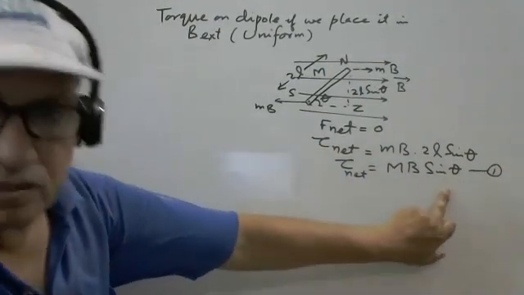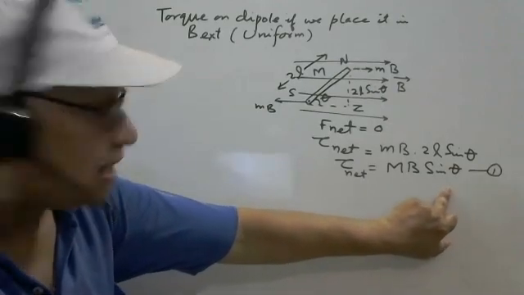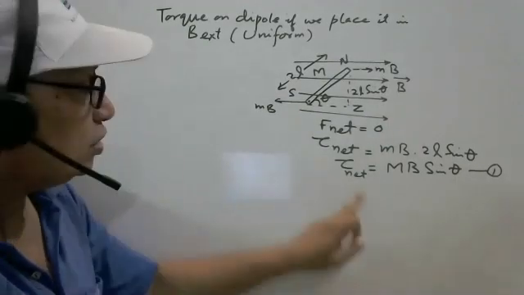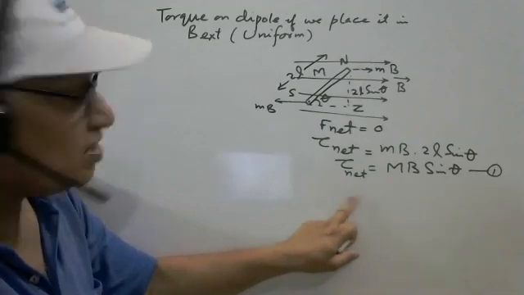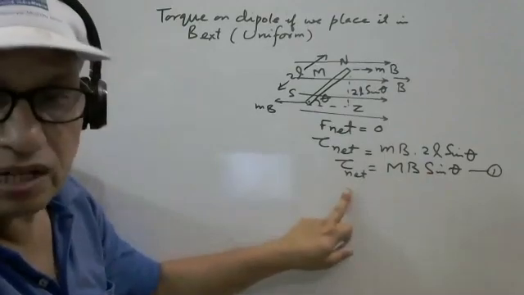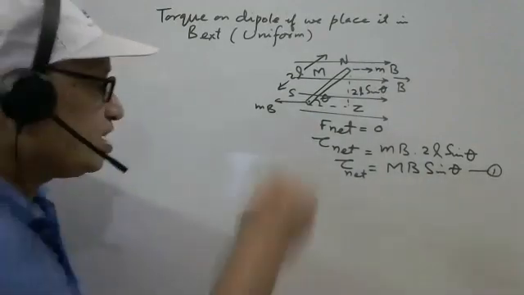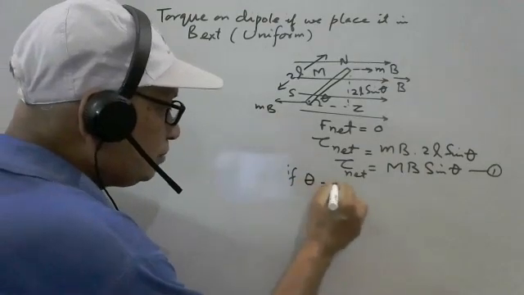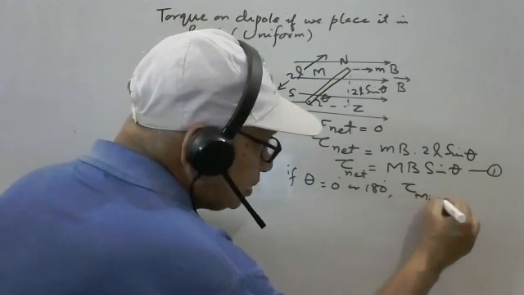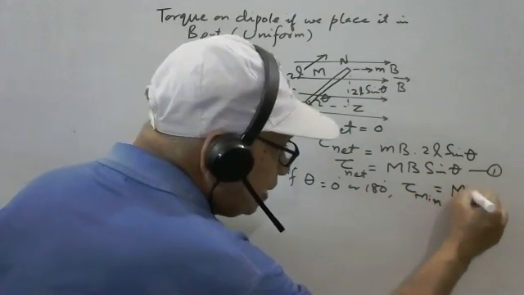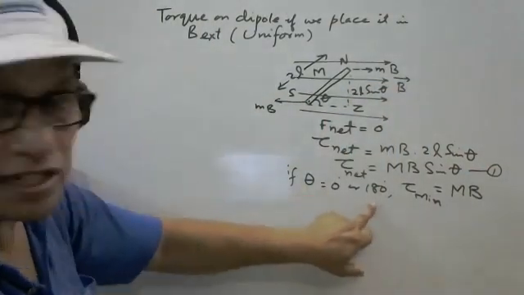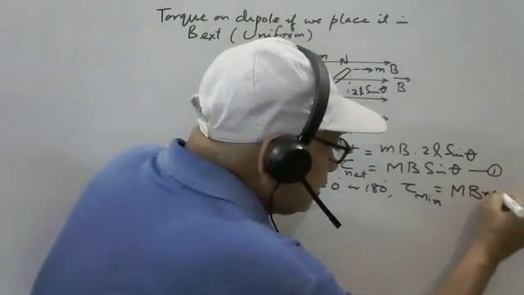What is the minimum torque and the maximum torque? It depends on the value of theta. If theta is 0 degree or 180 degree, this torque is 0, because sin 0 is 0 and sin 180 is also 0.